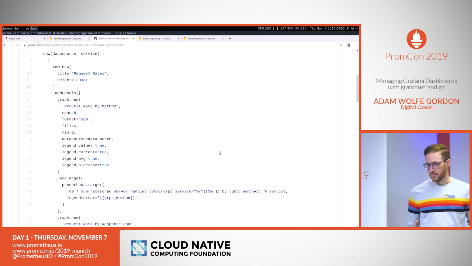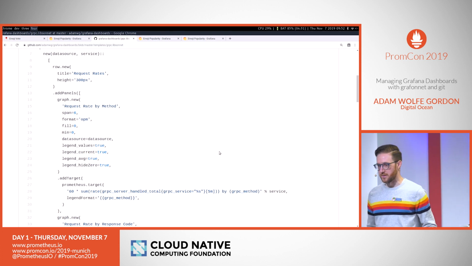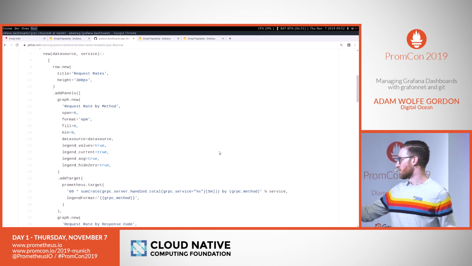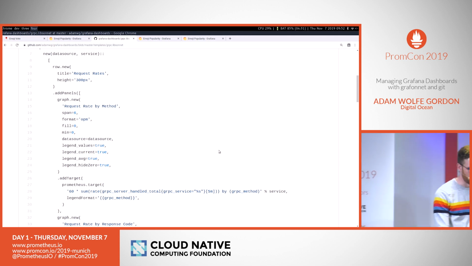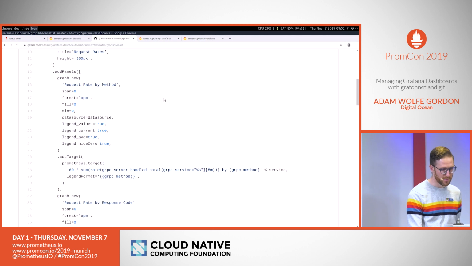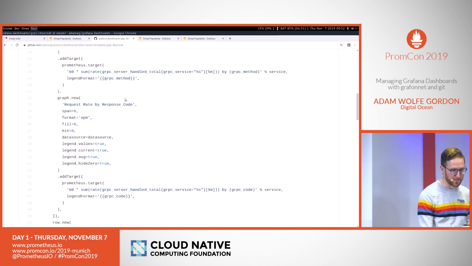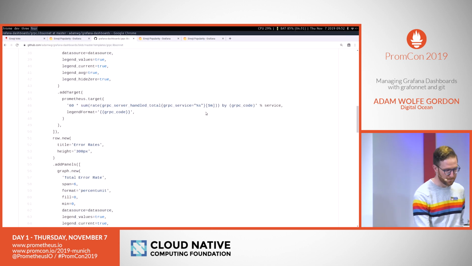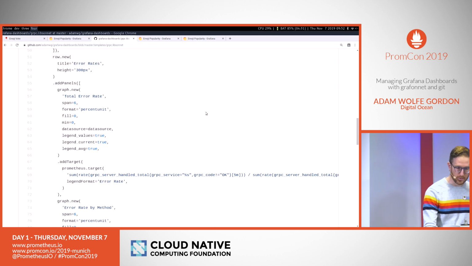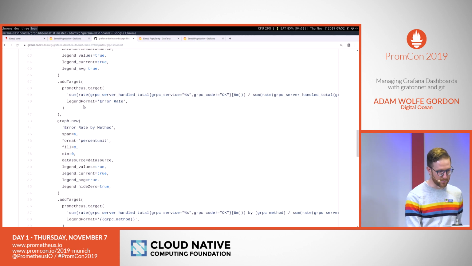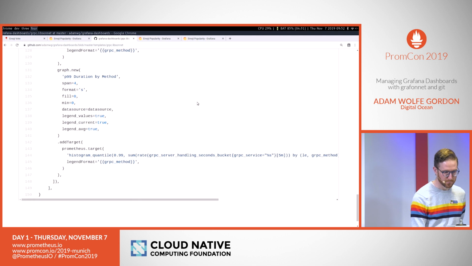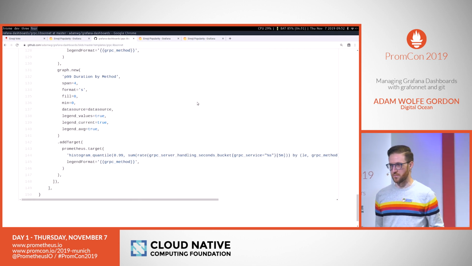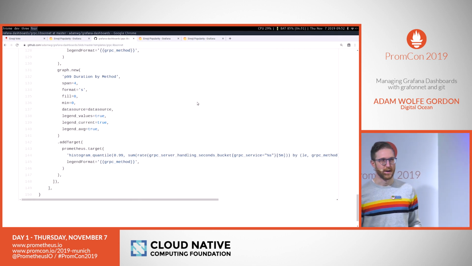So I have a little Grafana component that I've written here. I have a function called new in this file that returns a set of rows. And this set of rows is a row of request rates. So it has a graph of request rate by method, request rate by response code. Then I have a row of error information, so total error rate by method. Finally, a row of durations, so request durations P50, P90, P99. So basic service metrics that you might have for any kind of service.